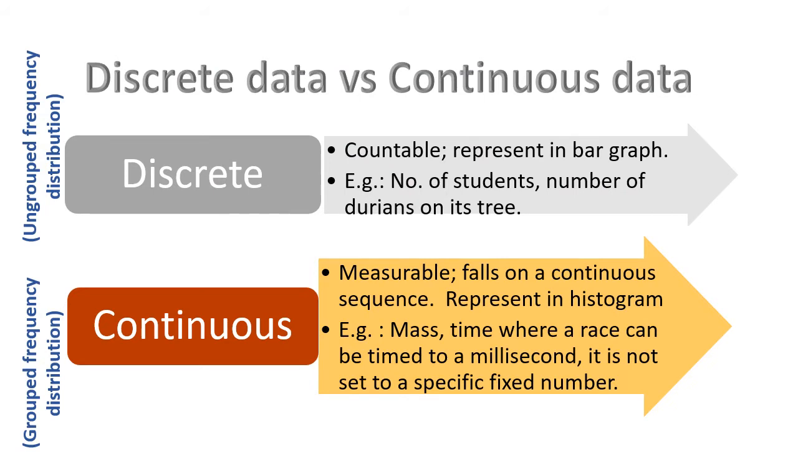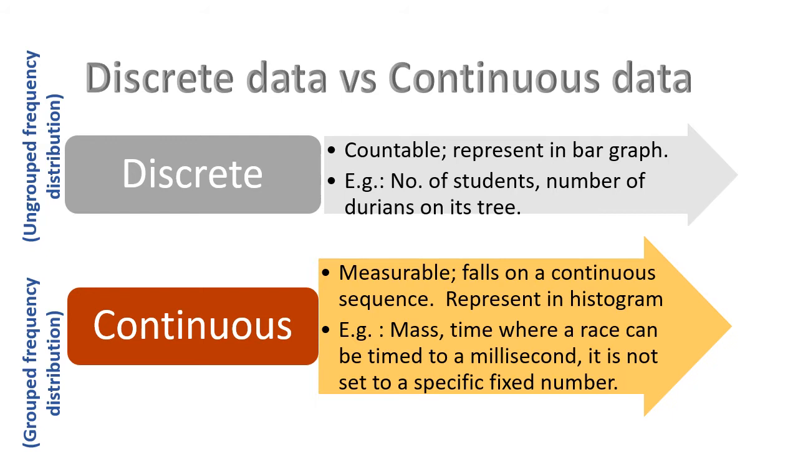Now, let's have a look at discrete data versus continuous data. So discrete data is what we call the ungrouped frequency distribution. Why is it called an ungrouped frequency distribution? Frequency distribution is something that you can represent graphically in the form of, let's say, a bar graph. When you see a bar graph, it has space in between. So this is what we call ungrouped frequency distribution. The frequency distribution is the bar graph itself when it's being represented. Ungrouped means the space that it has in between.